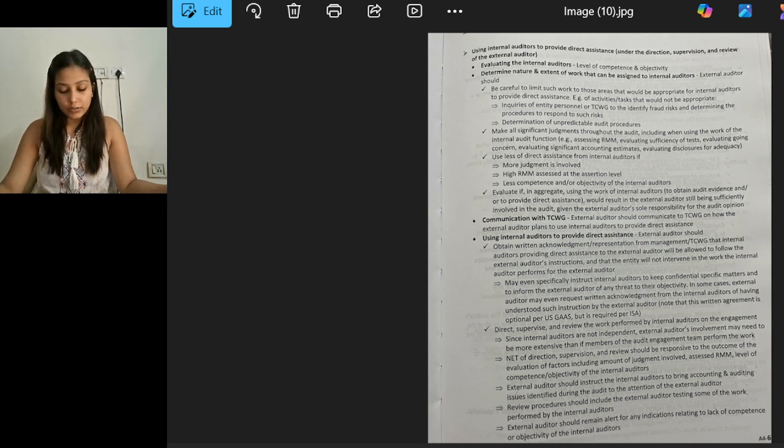Talking about the communication with TCWG, the external auditor should communicate to TCWG how the external auditor plans to use the internal auditors to provide direct assistance. Also, when using the internal auditors to provide direct assistance, the external auditor should obtain written acknowledgement from management and TCWG that the internal auditors providing direct assistance will be allowed to follow the external auditor's instructions and that the entity will not intervene in the work the internal auditor performs for the external auditor.